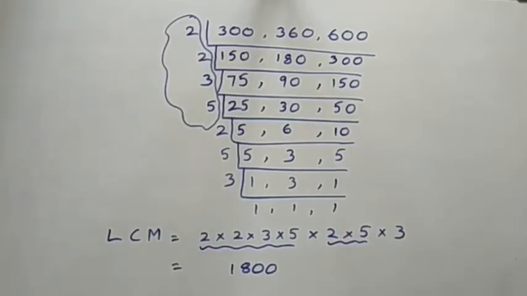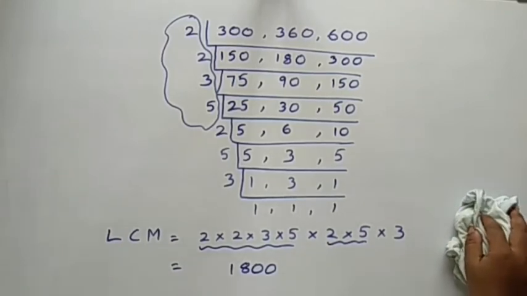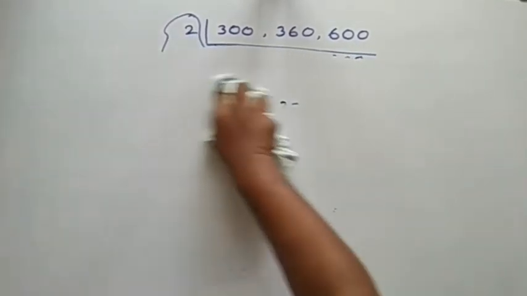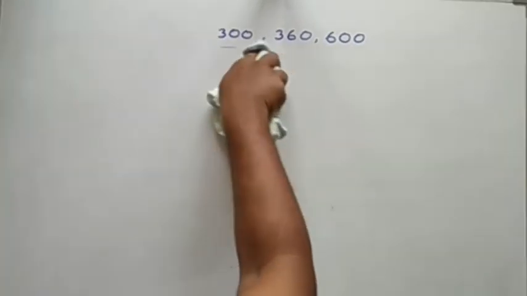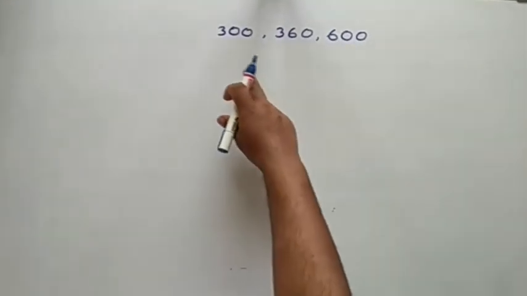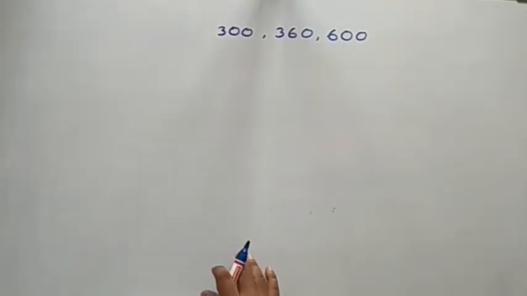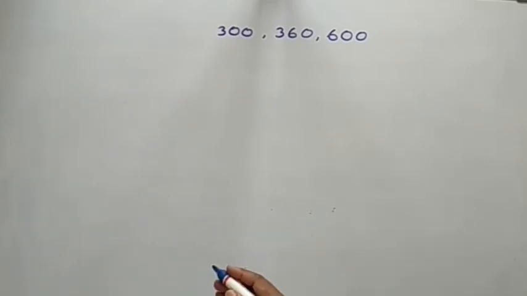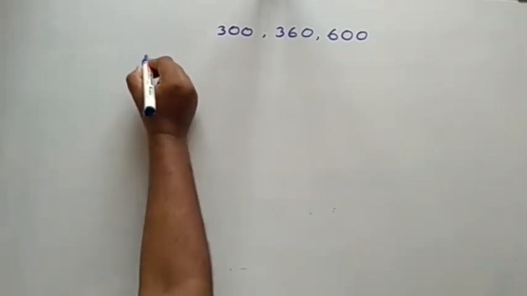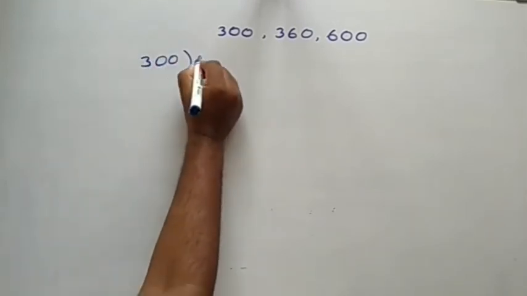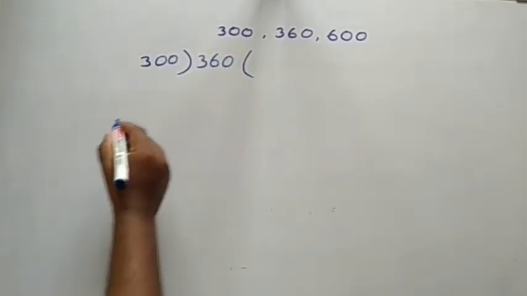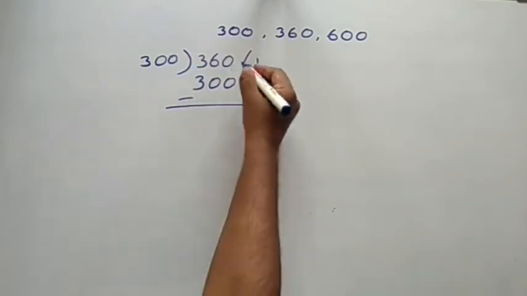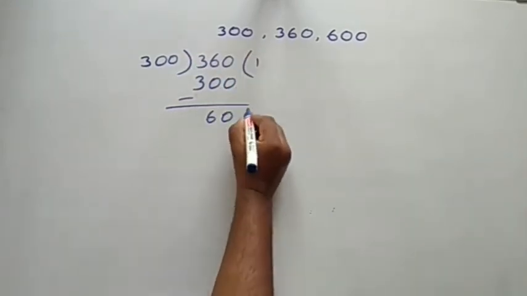Now for these numbers I am going to find the HCF by the division method. See, any two numbers we can take, either the greatest one or the smallest one, this two or otherwise this two. So according to our convenience we can take. So now I am taking 300 and 360. 300 ones are 300. So 360 minus 300 is 60.